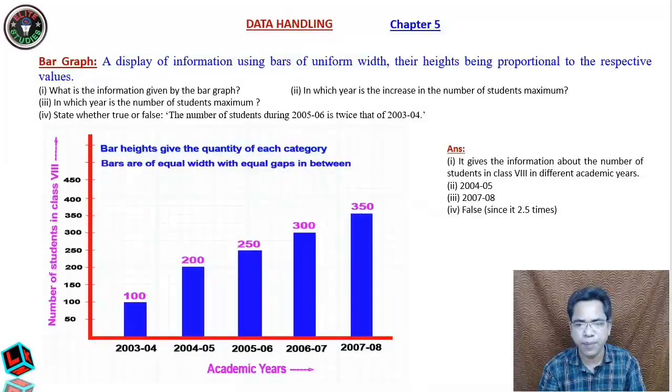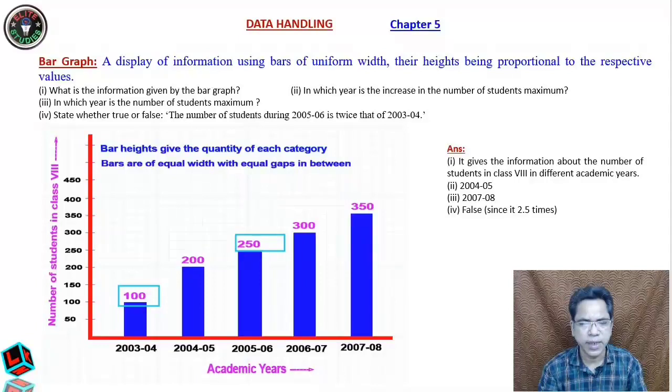The maximum is in the year 2007-8, where it is 350. Now the number of students during 2005-6 is twice that of 2003-4. It is false, since it is 2.5 times. I told you this is 100 and this is 250.